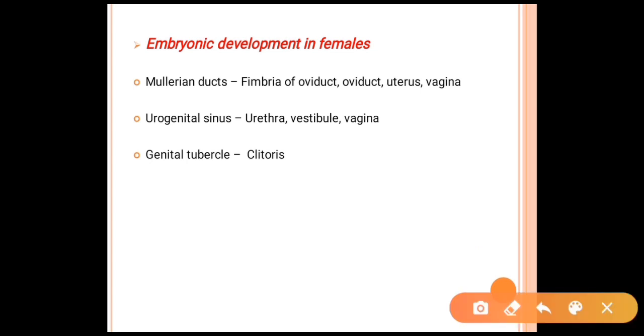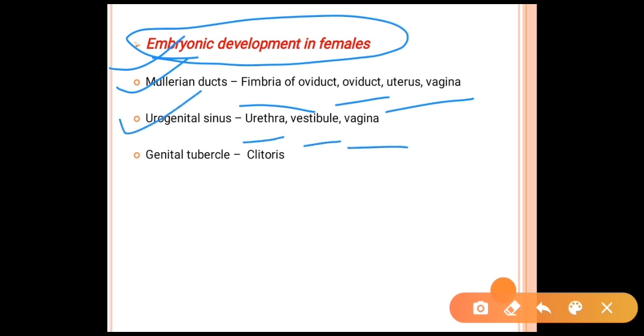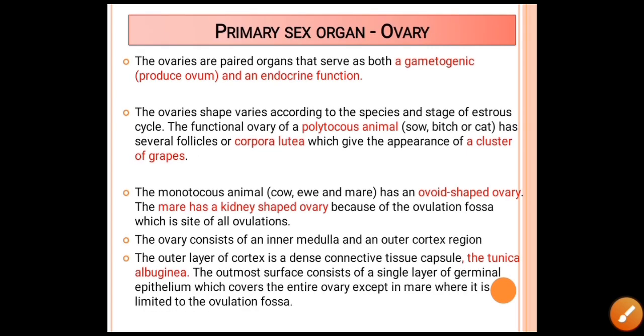Then another question arises: from where does the embryonic development of females take place? Many questions have been asked in exams about what the fimbria of the oviduct, the oviduct, the uterus and vagina develop from in the embryonic stage. The answer is the Mullerian duct. Then the urethra, vestibule and vagina develop from the urogenital sinus, and from the genital tubercle the clitoris develops.